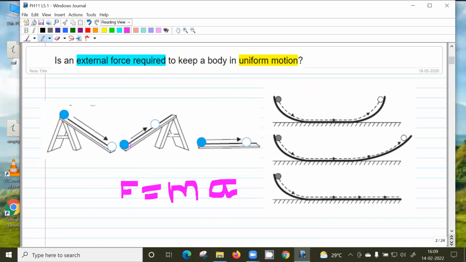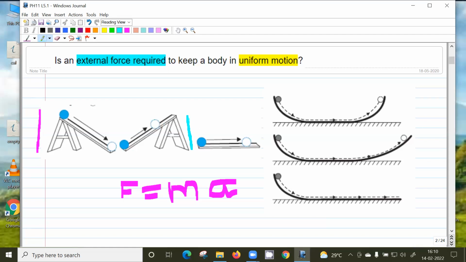Suppose you have two inclined planes like this. If you release a ball from a height h, and the planes are identical, what is the height to which the ball will rise on the second plane? The ball is released from this plane, it comes down and then it climbs up this one. So what is the height that will be reached by the ball in this plane? Will it be the same height or a different height?